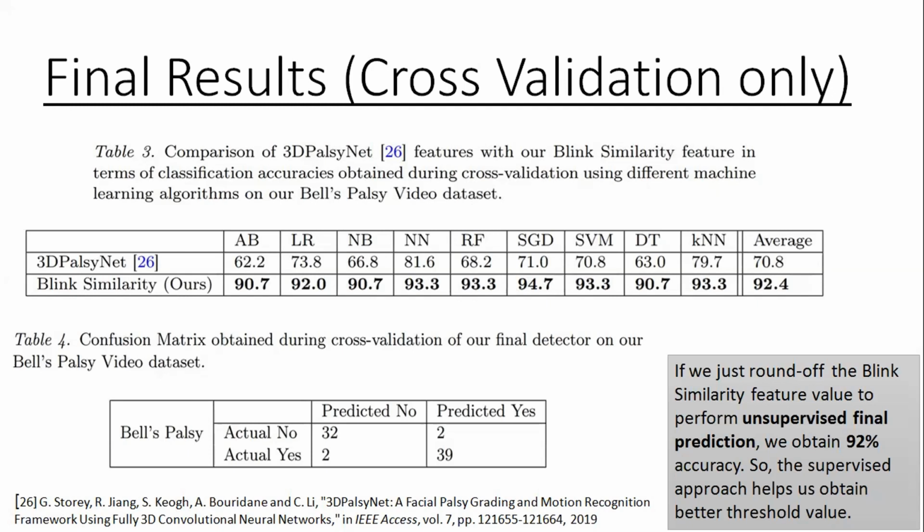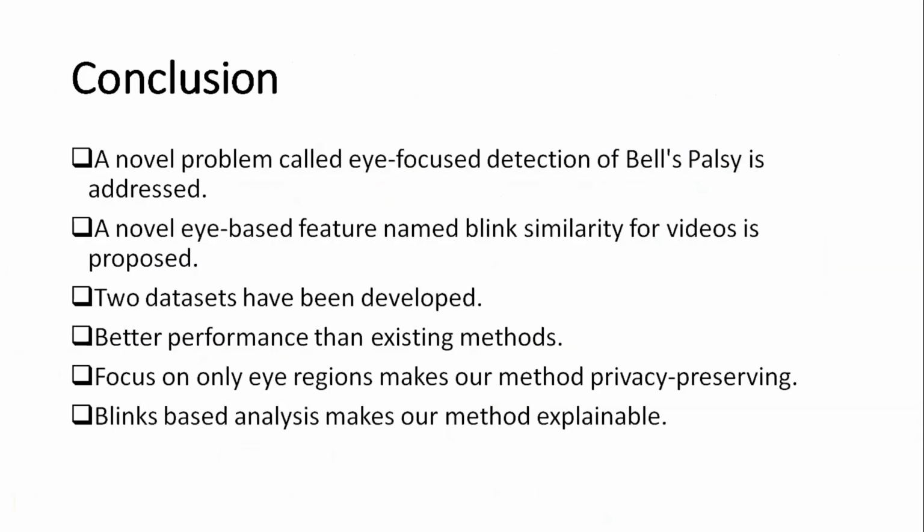When we have a supervised approach using the label data, we can find an optimal threshold, and effectively it can predict whether the person has Bell's palsy or not. So if we have label data, then it is much better. But even if we don't have label data, we perform well by just rounding off the score which we have developed.